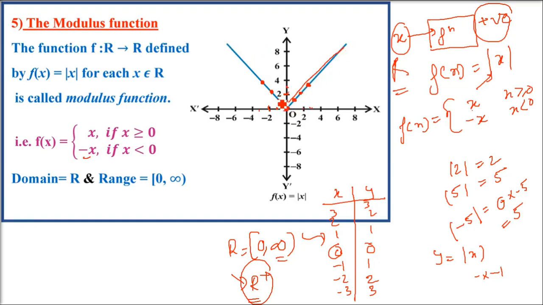This is the first part, which is x greater than or equal to 0. This is the second part, negative x if x is less than 0. The modulus function, let me tell you: the domain is all the real numbers, and the range is R plus, which is x belongs to R, x is greater than or equal to 0.